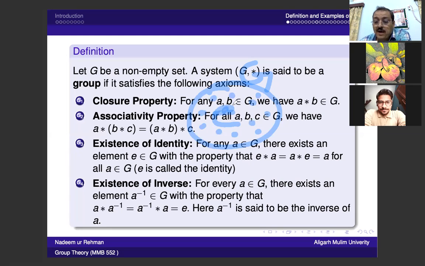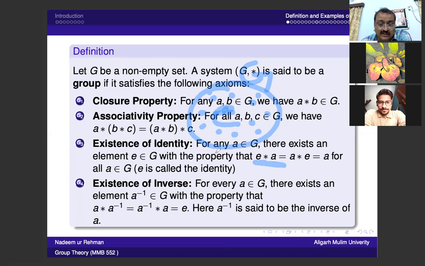So there exists an element e with the property that e ∘ a is equal to a, operating from the left and right.